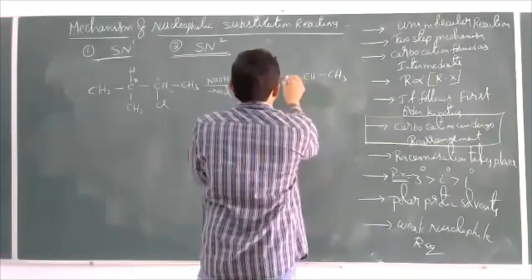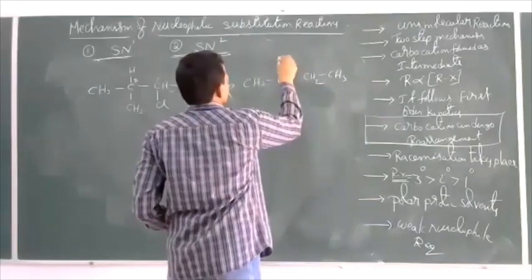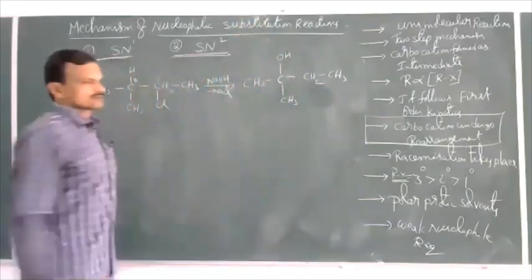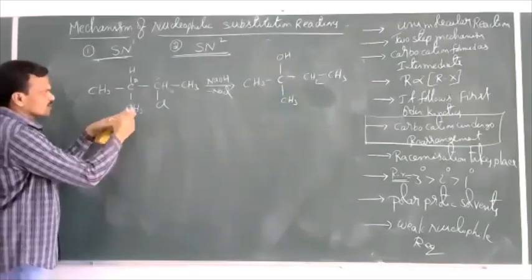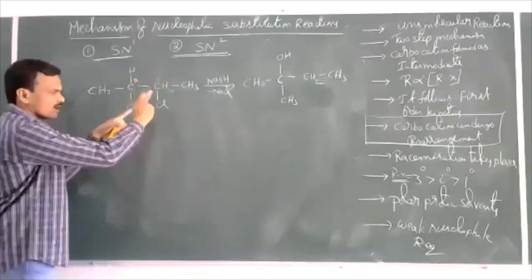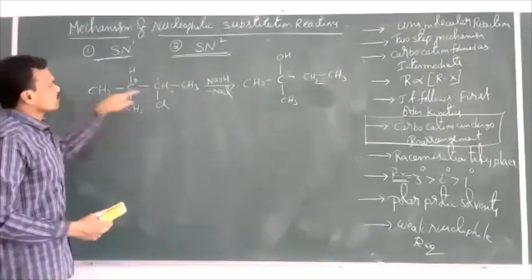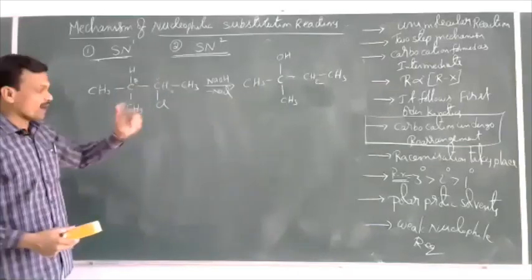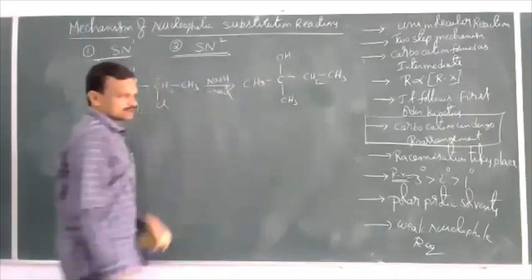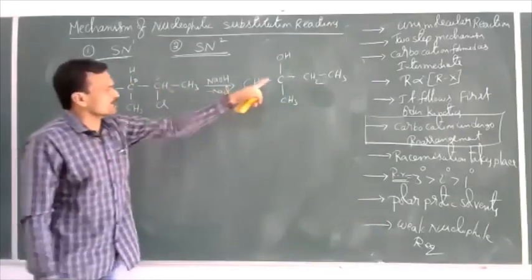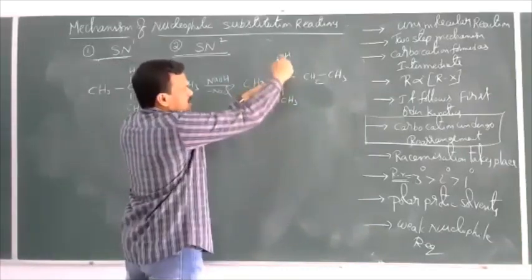The actual product formed here is 2-chloro-3-methyl butane. Now our expected product should be 3-methyl 2-butanol. That should be expected, but instead of that, this product will be formed as the major product here. How is this product obtained? Actually, chlorine is present here at the second carbon, but here OH is introduced at the third carbon.